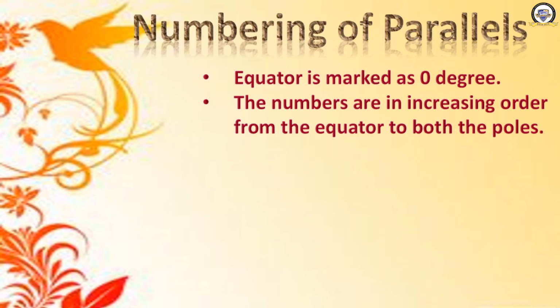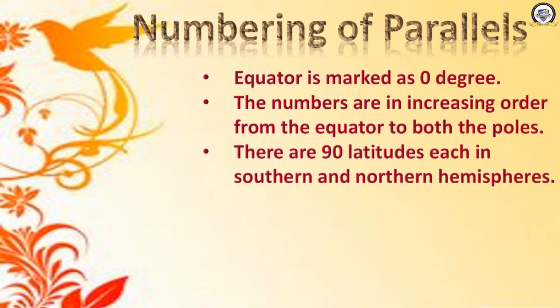In this way it will be increasing towards the north, and towards the south what happens? Increasing. Okay, and how many are there? There are 90 latitudes each in the southern and northern hemisphere. There are 90 latitudes in the northern hemisphere, and there are 90 latitudes in the southern hemisphere. So, can you tell me how many latitudes are there in total on the earth?